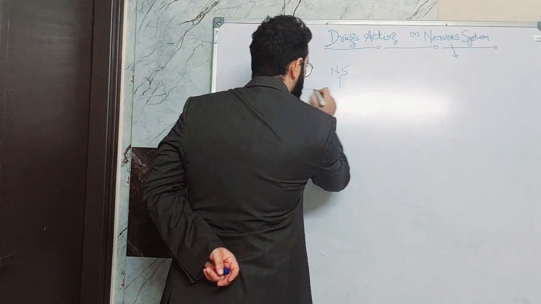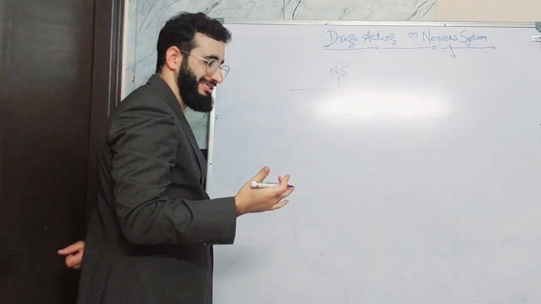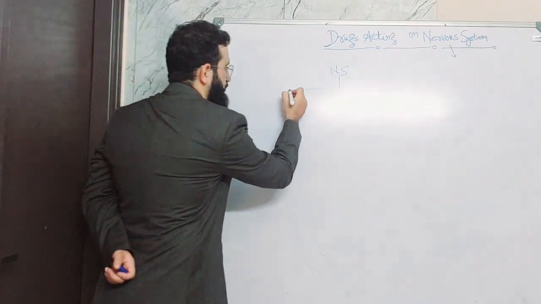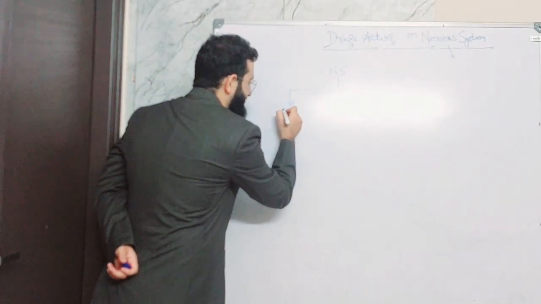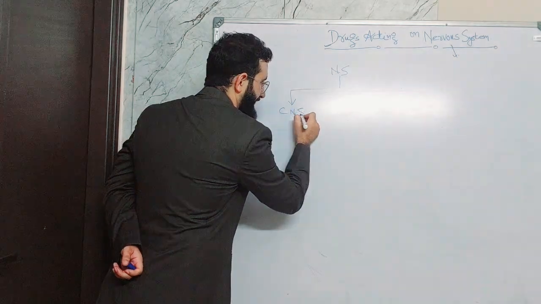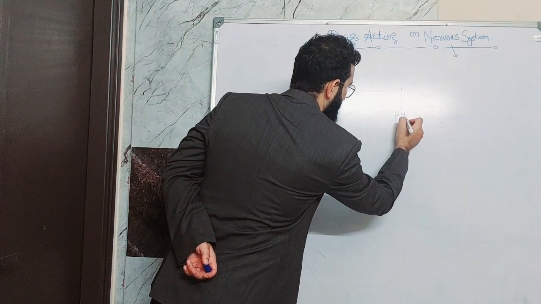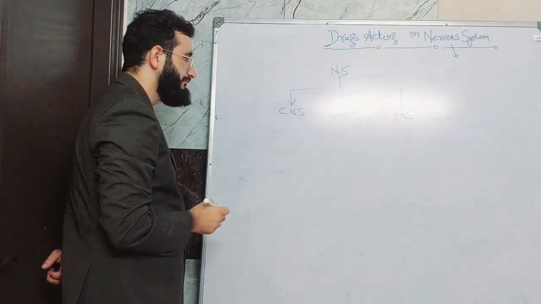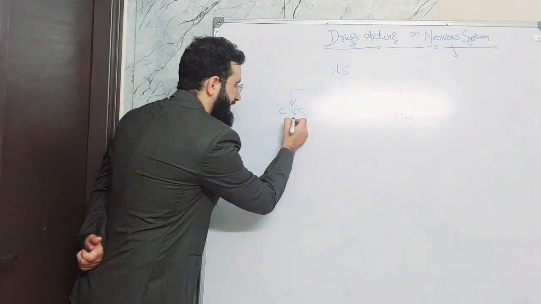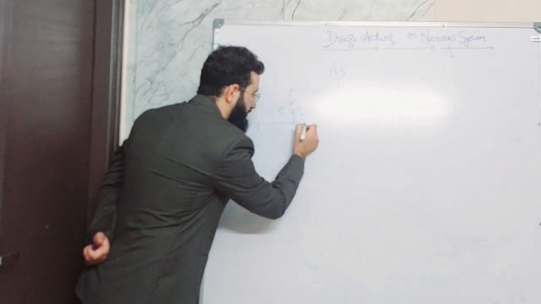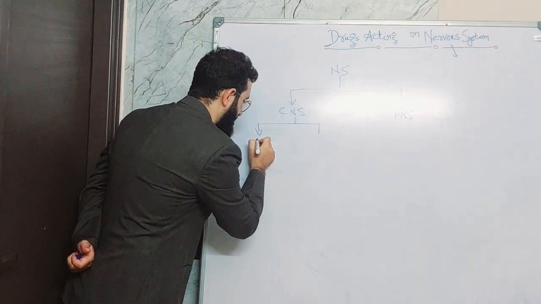Okay, so the nervous system is classified broadly into two types. One is the central nervous system and the other is the peripheral nervous system. The central nervous system is subdivided into brain and spinal cord.